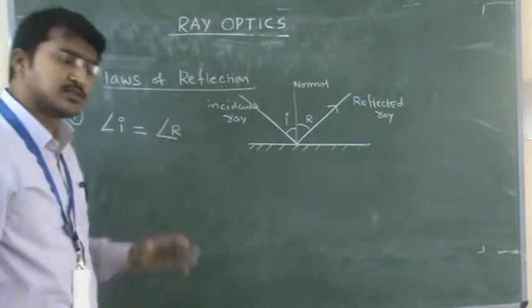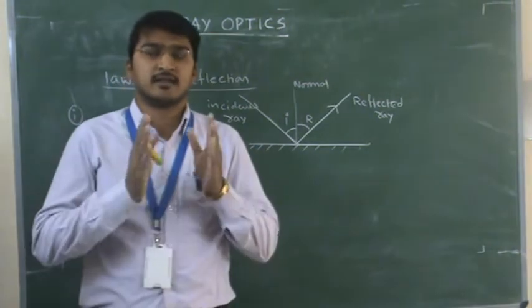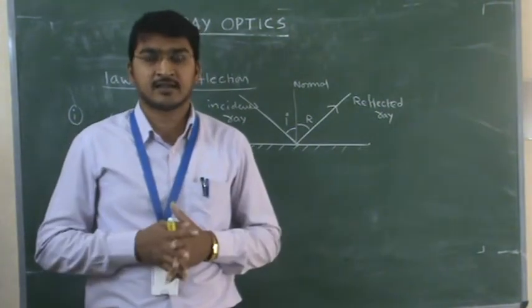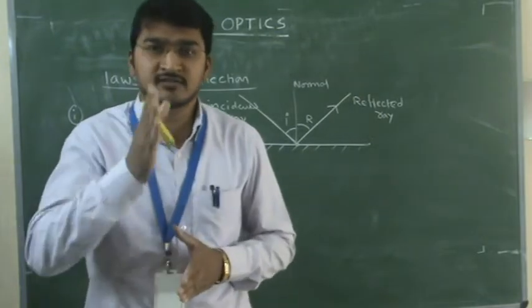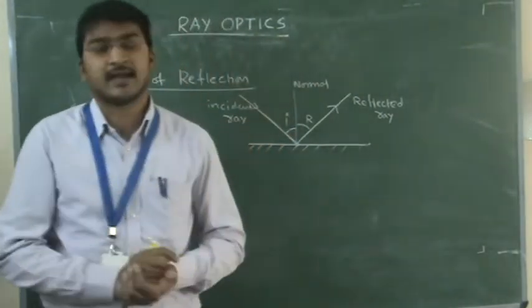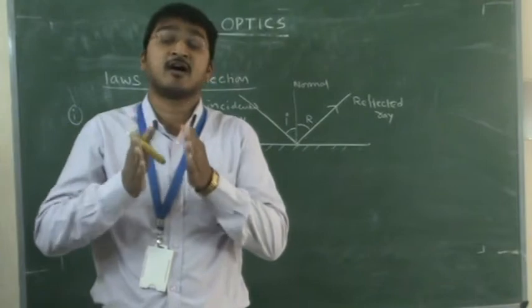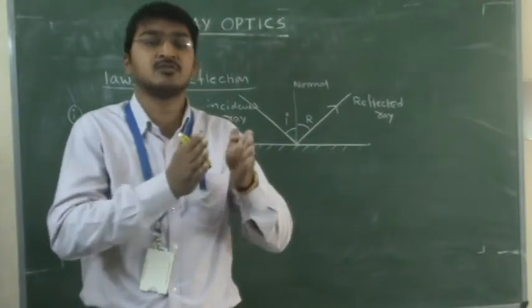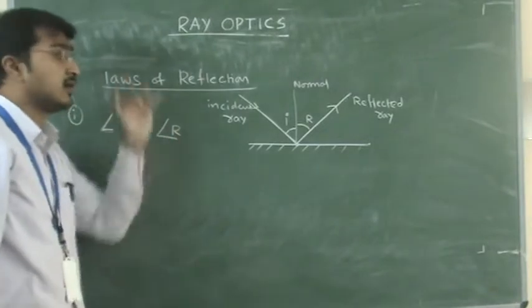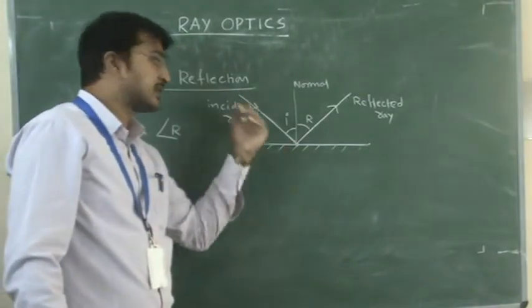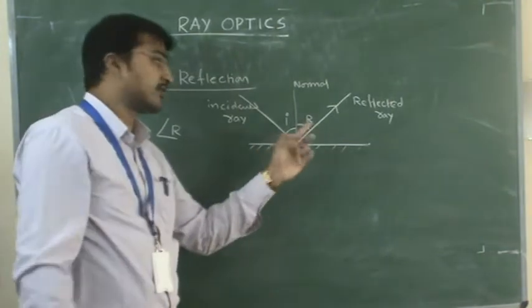In simple words, in the first law of reflection, the incident angle is always equal to the reflected angle. Angle I is equal to angle R. So if the ray is incident at 30 degrees, it is reflected back at 30 degrees.